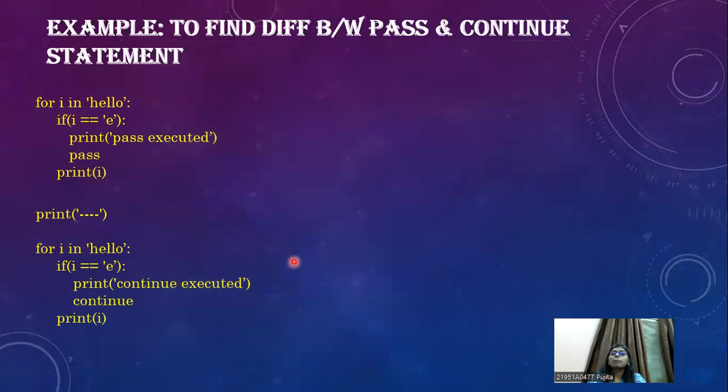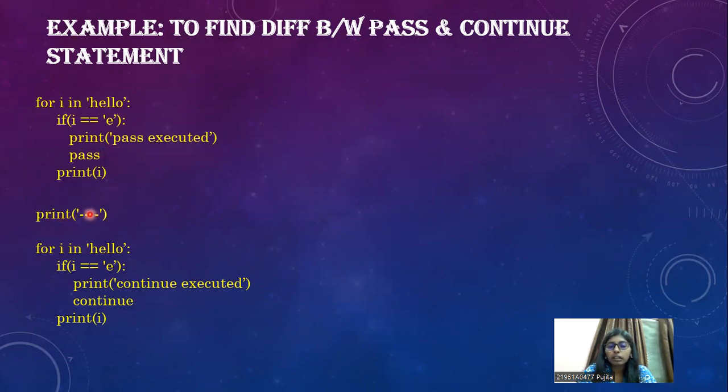This is a small example, a simple program, to find the difference between pass and continue statements. For i in "hello": if i equals 'e', then print "pass executed", then pass. Print i.